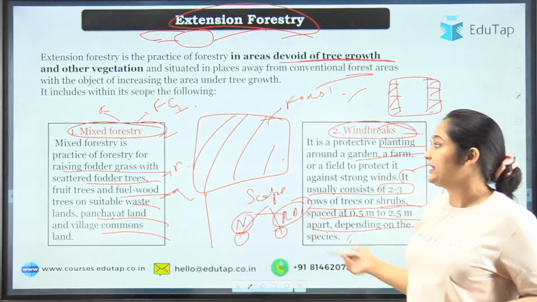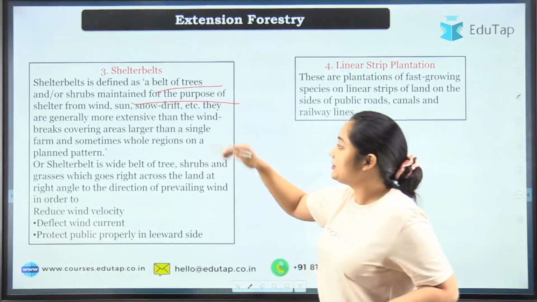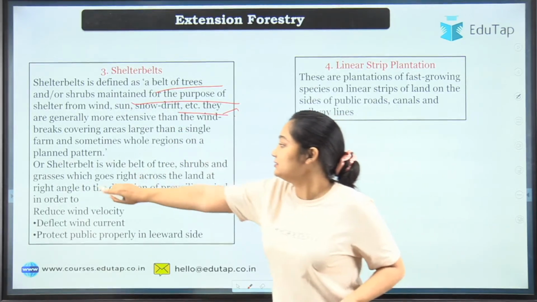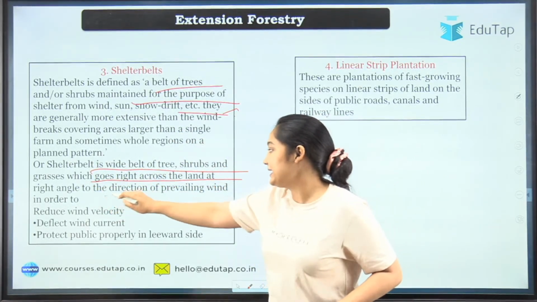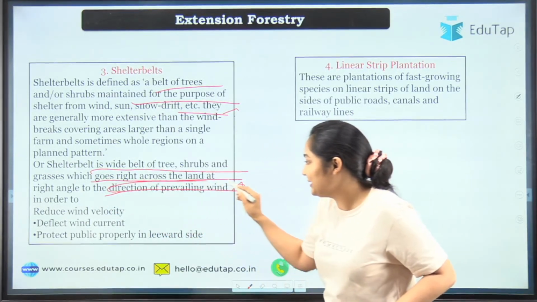Discussing the other two, first of all your shelter belts. These are belts of trees maintained for the purpose of sheltering your plants from different agents. Shelter belts are wide belts of trees, shrubs and grasses that go right across the land at right angles in the direction of the prevailing wind. Do remember this term, direction of prevailing wind.